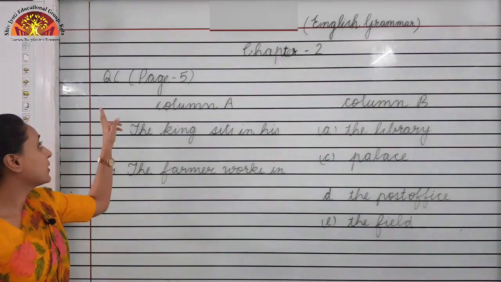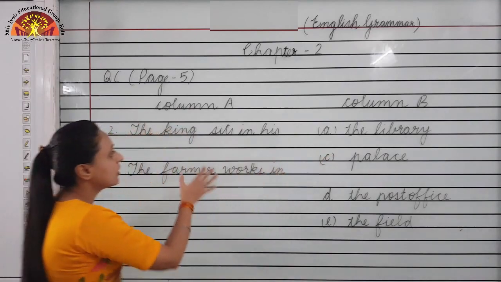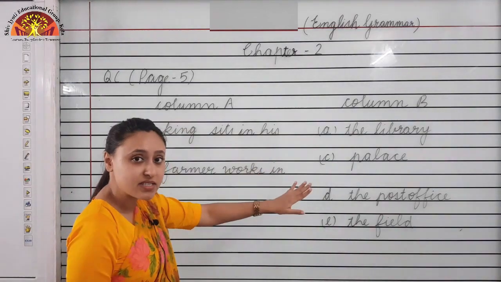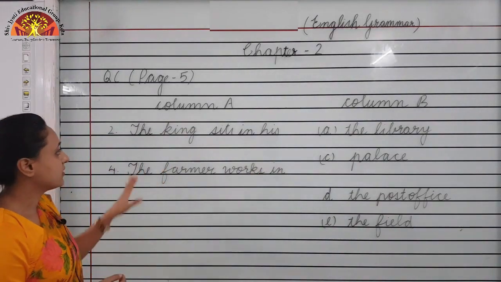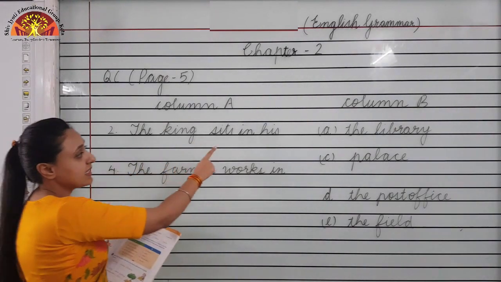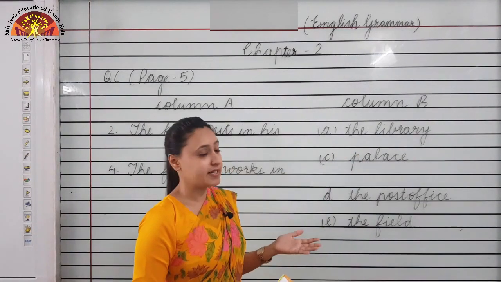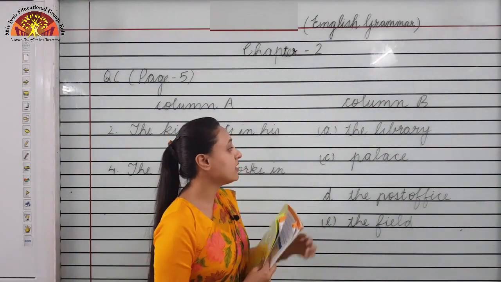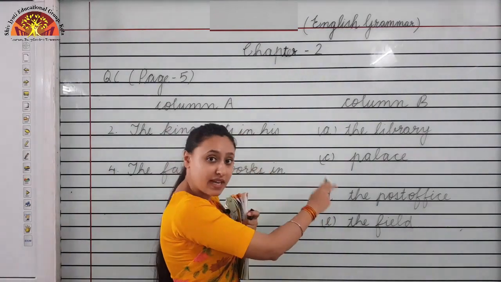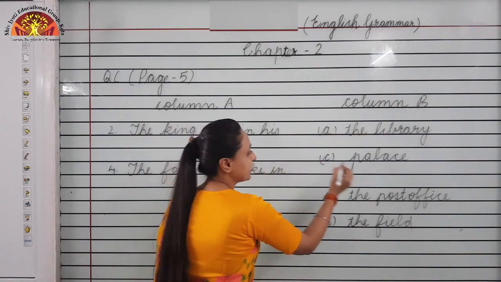Let us see. Question C, page 5. You have given two columns, column A and column B. Column A has name of person and column B the places where they work. So let us see. First, number 2, the king sits in his. Options are the library. We read books in library. So this is wrong. Then C is palace. King lives in palace. So we'll match it with C. You have to write number 2 here.